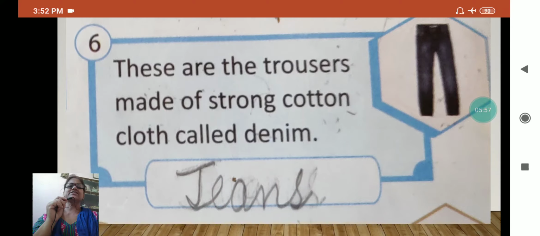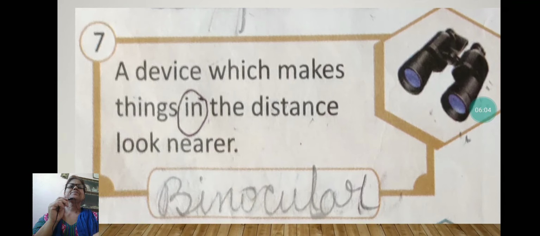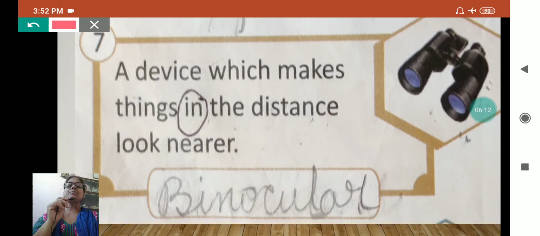Now I will see the next example. A device which makes things in the distance look nearer, and it is called binocular.